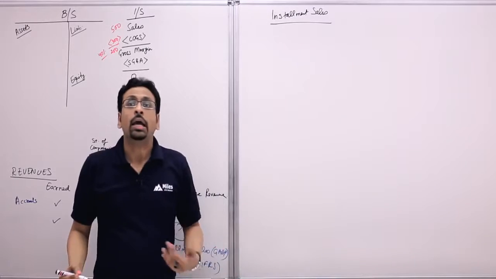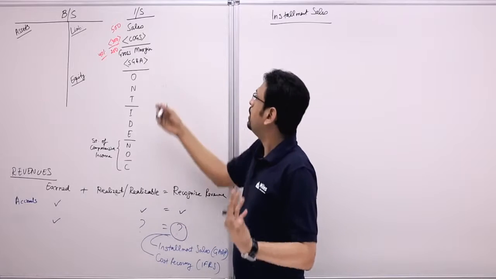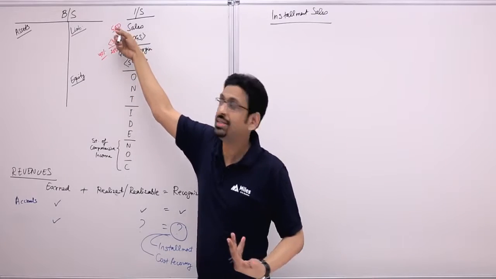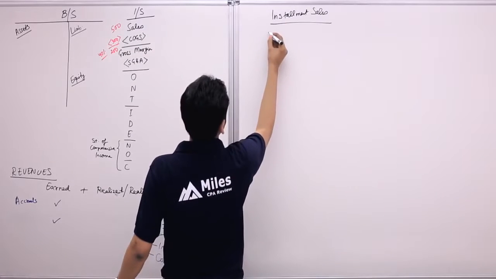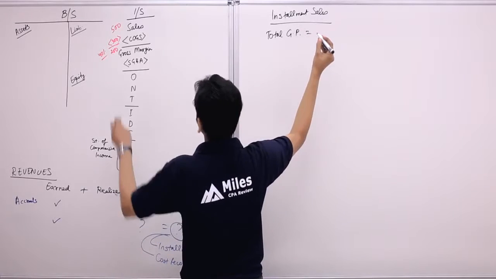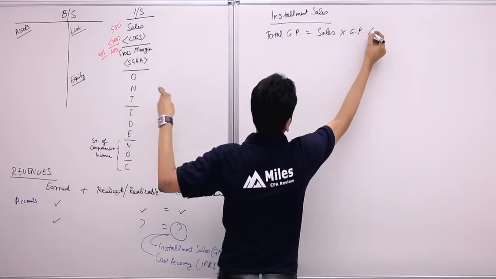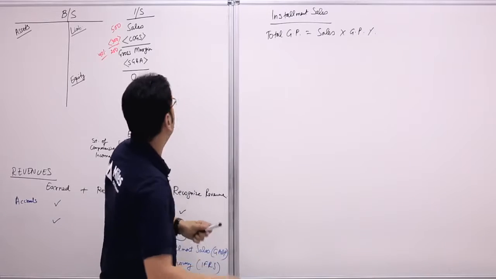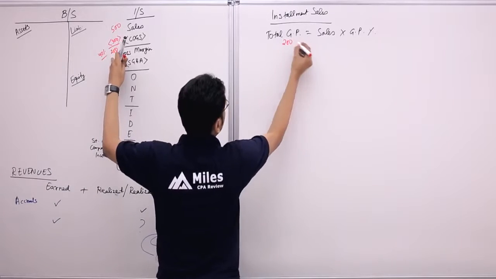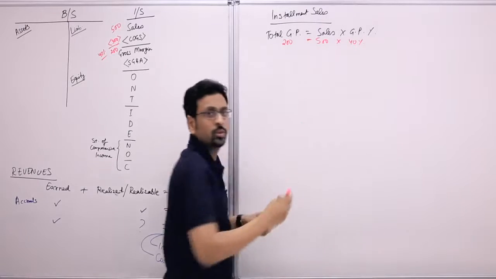So we know that total gross profit is equal to the gross profit percentage into sales. We could say the total gross profit is equal to the sales into gross profit percentage. So in this example, the total gross profit is 200. How did we get that? This is 500 into 40%.